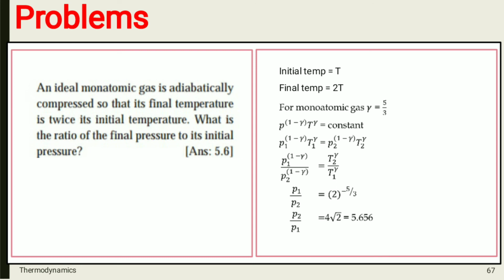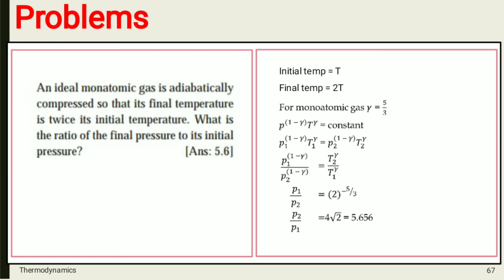So we can write next equation as well, that is P1 raised to 1 minus gamma, T1 raised to gamma is equal to P2 raised to 1 minus gamma into T2 raised to gamma. If you rearrange this equation, you will get P1 raised to 1 minus gamma divided by P2 raised to 1 minus gamma, which is equal to T2 raised to gamma divided by T1 raised to gamma.